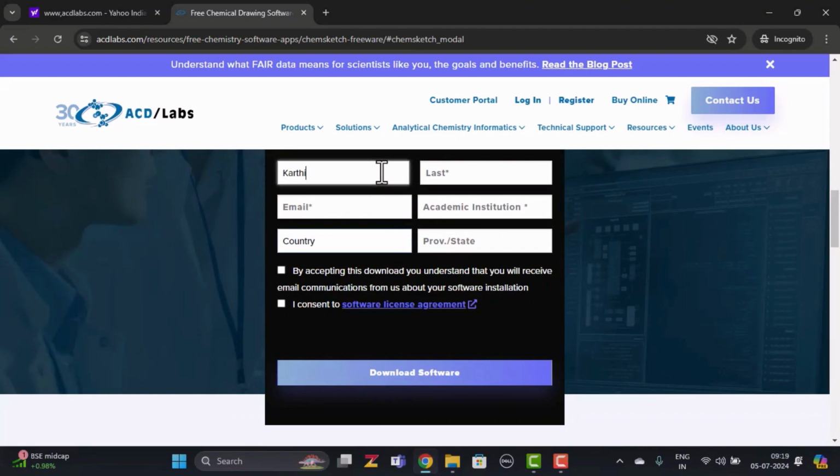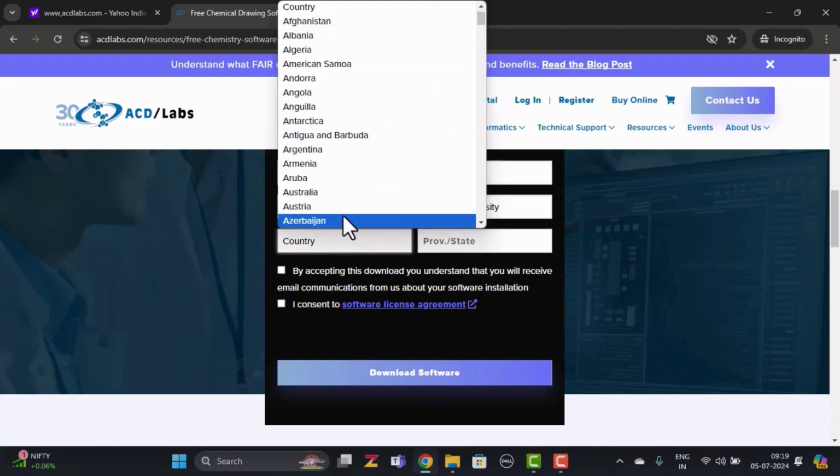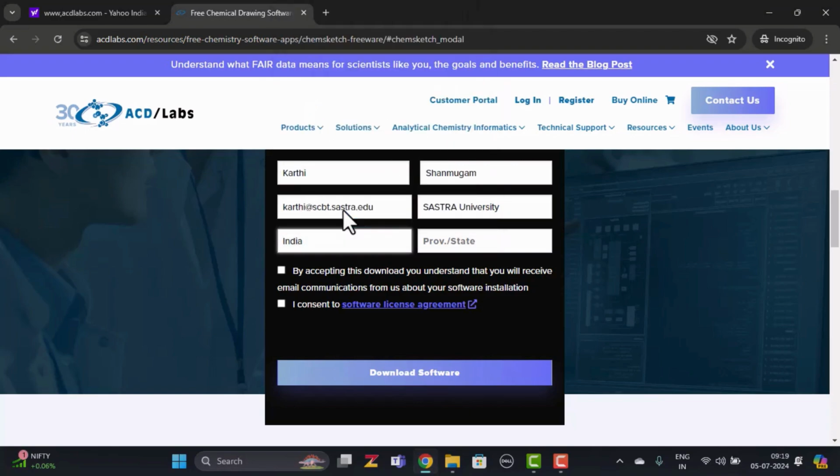You have to give your first name, last name, email, your academic institution name, and country. Once you fill this form, we have to enable these two check boxes. Once you enable them, click on download software.